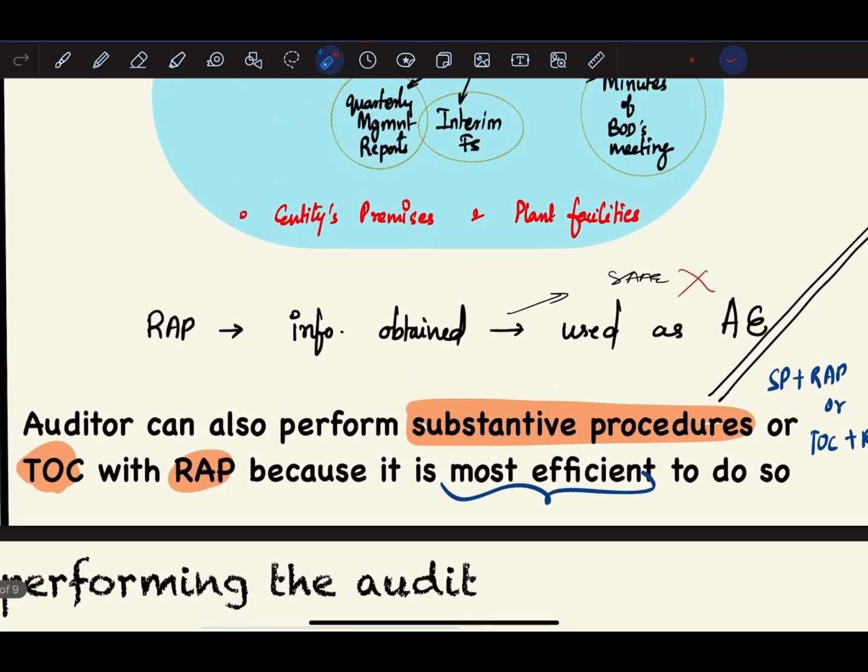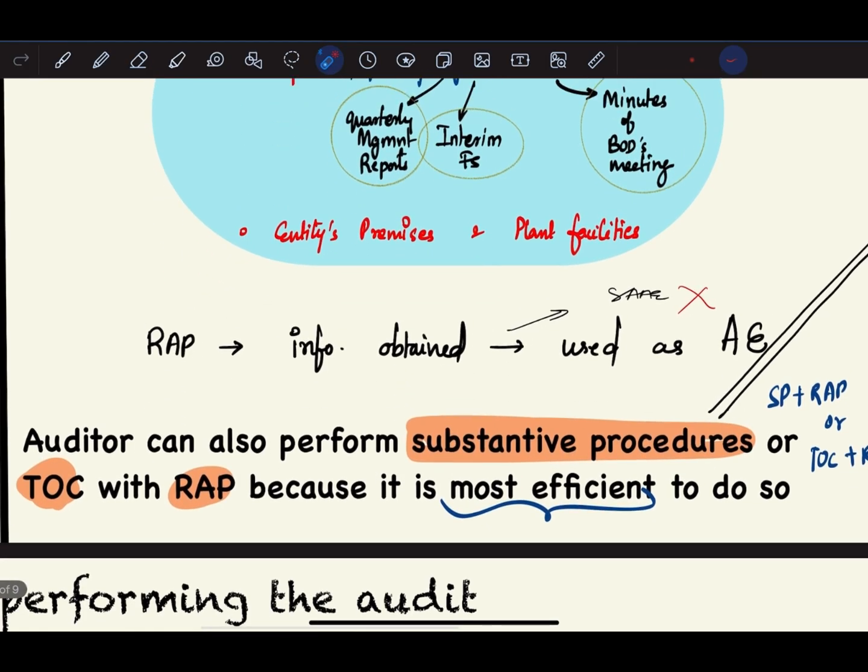Now, whatever risk assessment procedure that you perform and the information that you obtain from it, it can be used as audit evidence but not sufficient and appropriate audit evidence. Now what does this mean? So auditor, let us understand it. Auditor can also perform substantive procedures or test of control with risk assessment procedure because it is most efficient to do so. So what they're trying to tell is that the auditor can perform substantive procedures and risk assessment procedures together to get more efficient results, or you can perform test of control and risk assessment procedure together to get more efficient results.